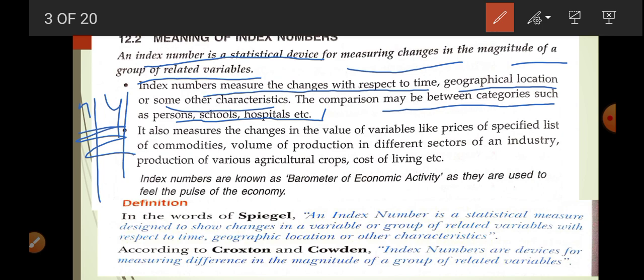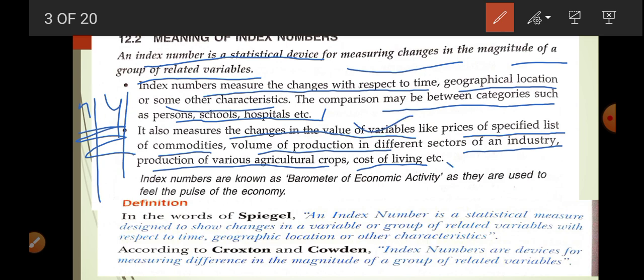It also measures the change in the value of variables like prices of a specified list of commodities, volume of production in different sectors of an industry, production of various agricultural crops, cost of living. So these are the different types of index numbers that are calculated, like cost of living.